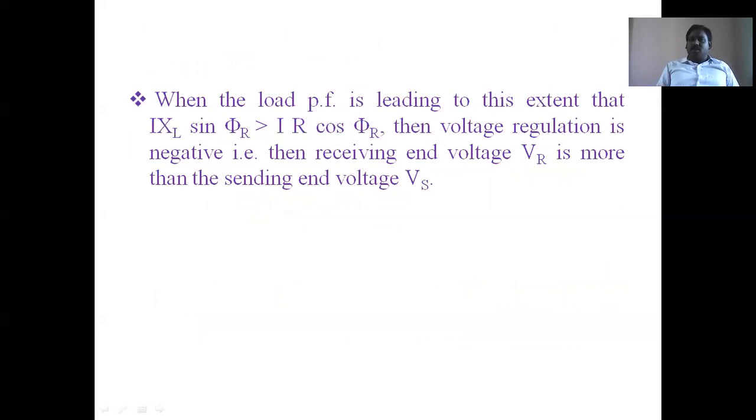Then the voltage regulation is negative. Then the receiving end voltage V_R is more than the sending end voltage V_S. Leading is necessary, but too much leading means what happens? V_R is greater than V_S. Then the terminal voltage rises, the receiving end voltage rises.